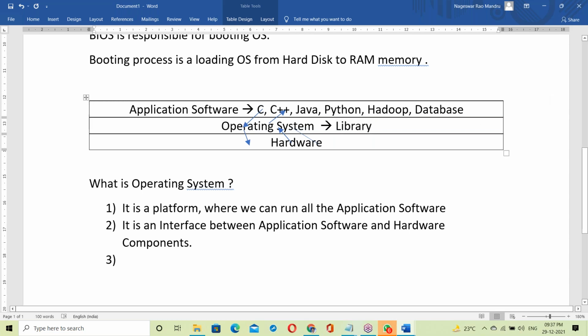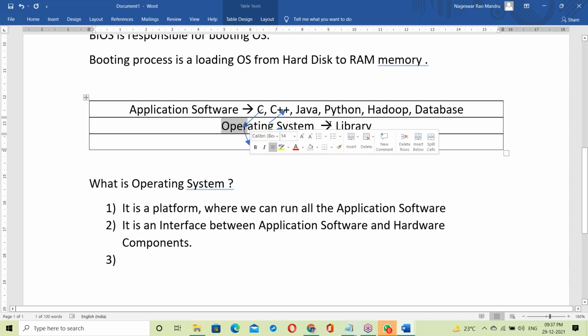Almost all operating systems, like Windows OS, Linux OS, Unix OS, are developed in C language. C language means there are C language input output functions here. A library is a collection of input output functions to perform IO operations between application software and hardware.